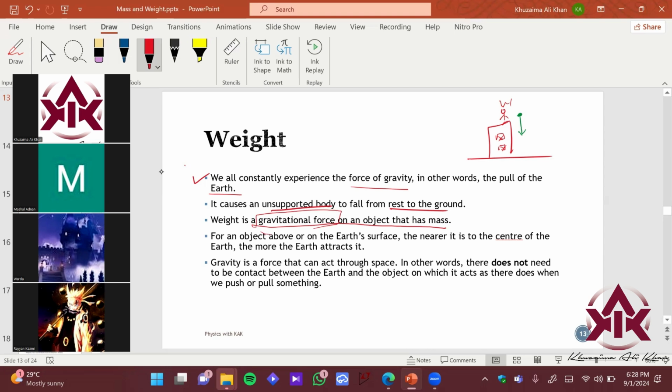Okay, so how do we define weight? Just a small definition: it's just a pull of gravity. It's the pull of gravity of Earth on objects at the surface।